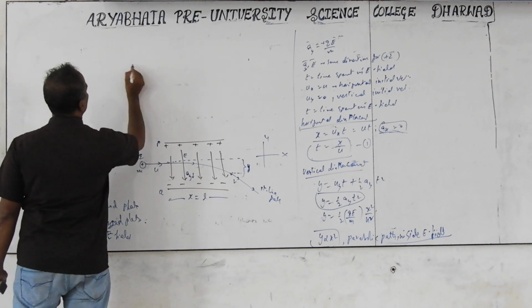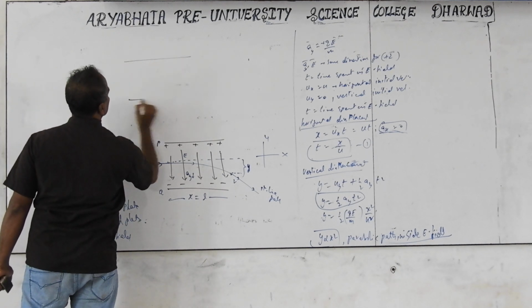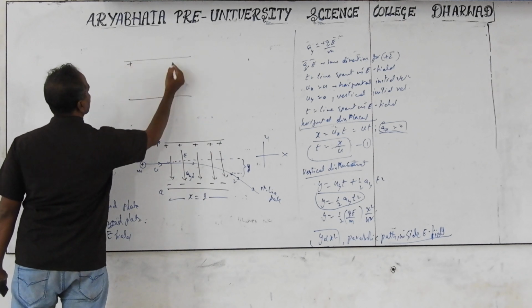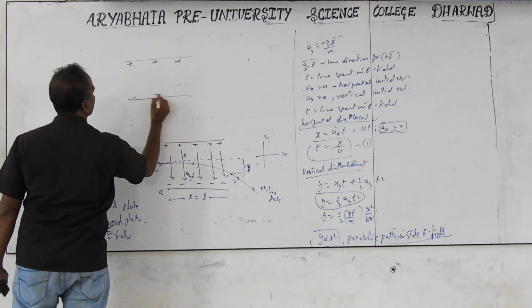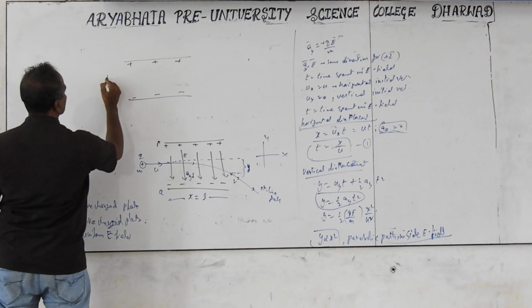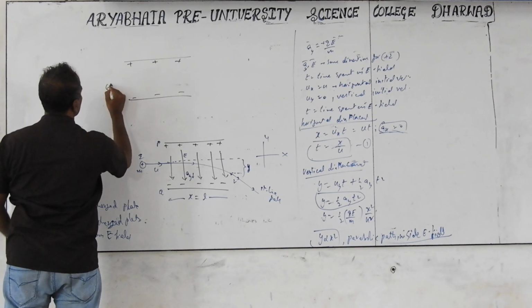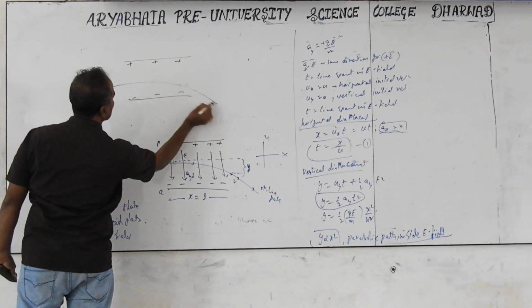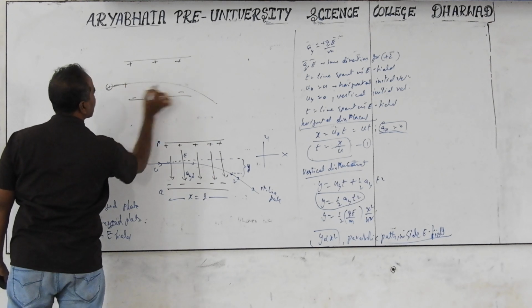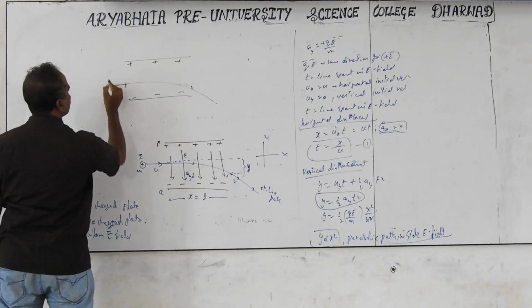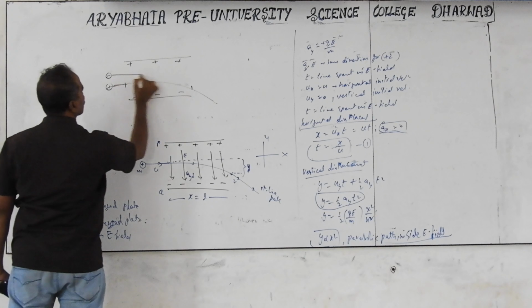It's in the same diagram with the positive and negative charges. This is a plus, minus. Positive charge will bend down in a parabolic path. Outside, the straight line path. This is also a straight line. In the electric field it moves in a parabolic path. But if I take a negative charge, the same goes here, upward.